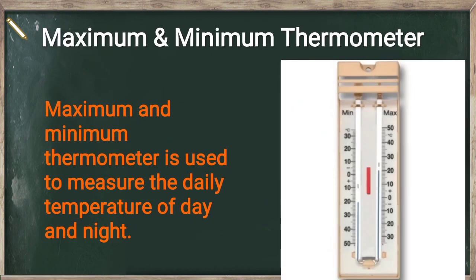Maximum and minimum thermometer. Maximum and minimum thermometer is used to measure the daily temperature of day and night, which you all see in the newspapers that today this much of temperature, minus 10 degree, 20 degree, and the highest is 40 degree. That all you have to know about the temperature of the daily day and night due to the maximum and minimum thermometer.